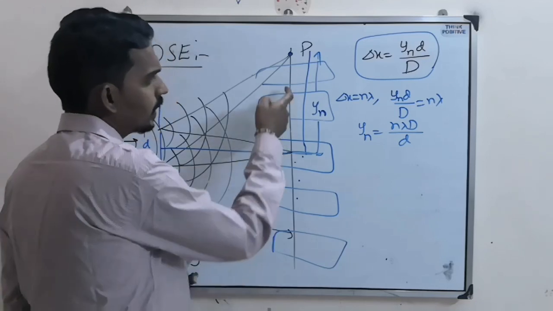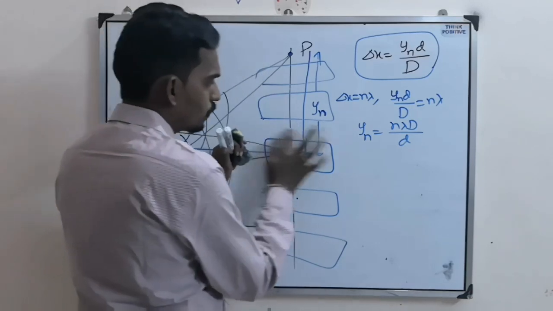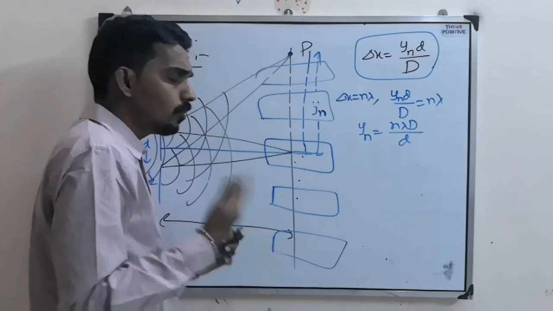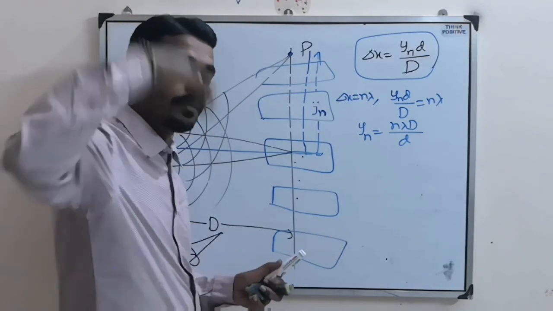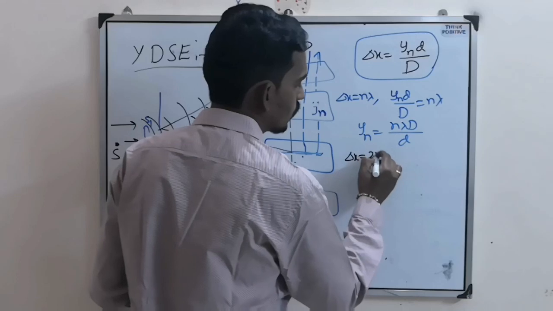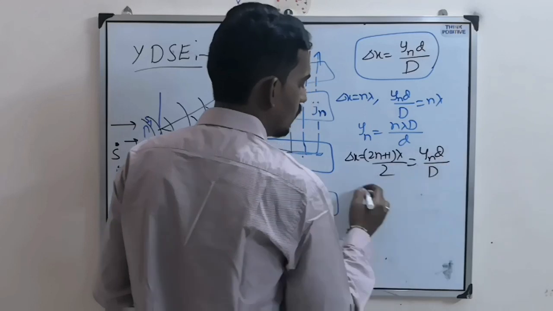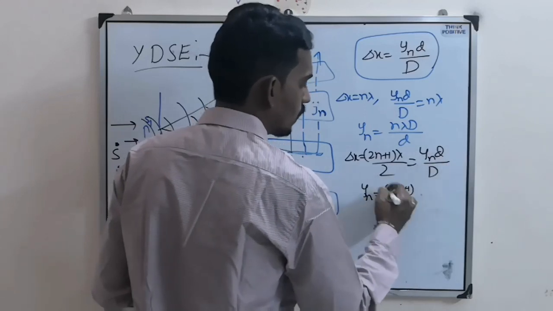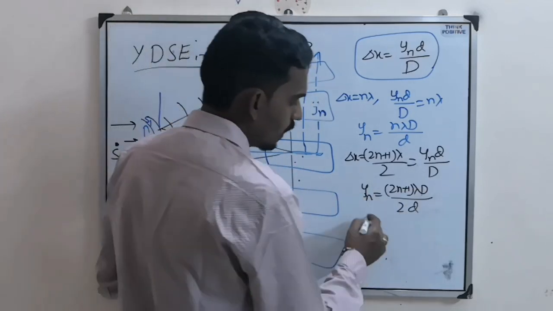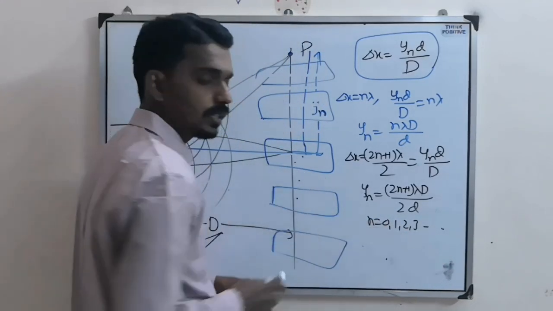Similar way, there is also a condition for dark fringe at a particular distance. Nth dark fringe. Like this is first dark, this is first bright, this is second dark, this is second bright, and so on. Now they will ask you what is the distance of 7th dark fringe from the central one. Then you will get another condition: delta x equal to (2n plus 1) lambda by 2 equal to yn d by D. Then yn equal to (2n plus 1) lambda D by 2d. So here n value is 0, 1, 2, 3, and so on. So first one means n equal to 0.